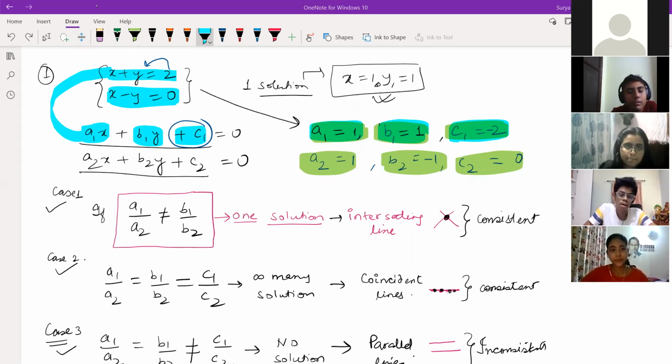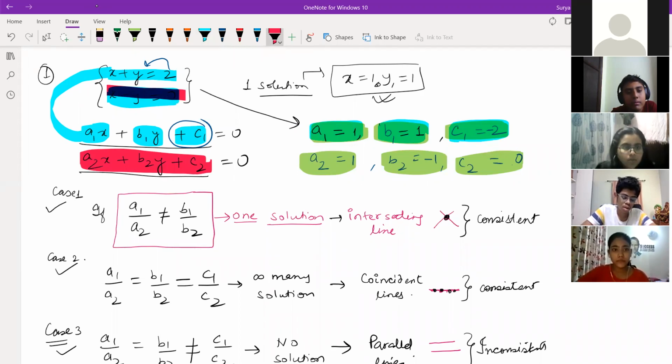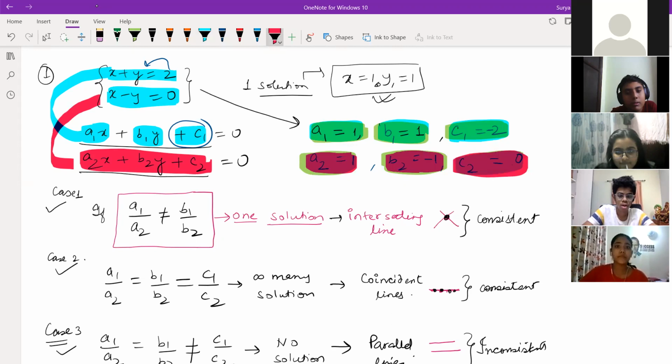Okay, sir. Got it. Now similarly we compare for the second equation. See, for the second equation we are getting A2, B2, C2. So these are the equations and this is what we have to compare. Okay, sir. Okay, got it.